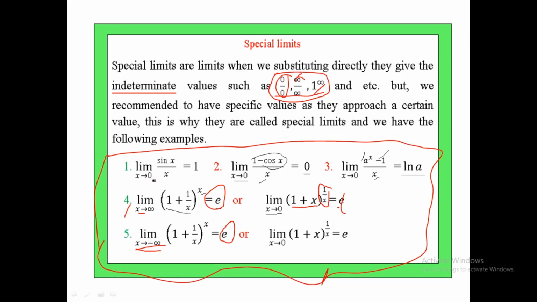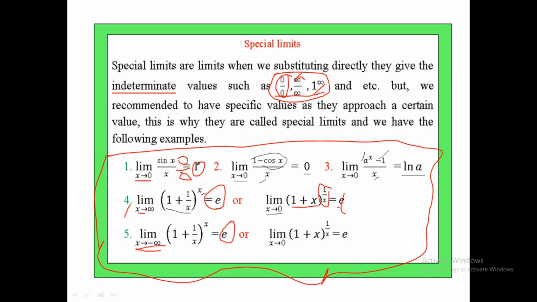When you observe the first special limit, as x approaches 0, sine 0 is 0, over 0. So when you directly substitute, it gives 0 over 0. This is not an element of the real numbers, it is indeterminate, but the value is 1.